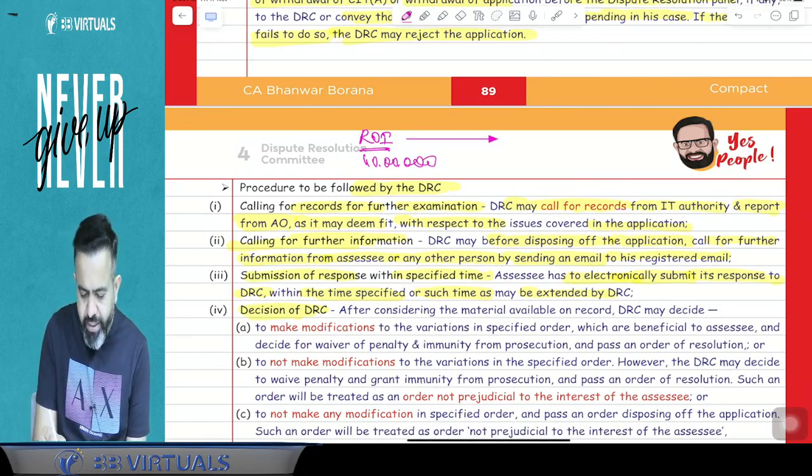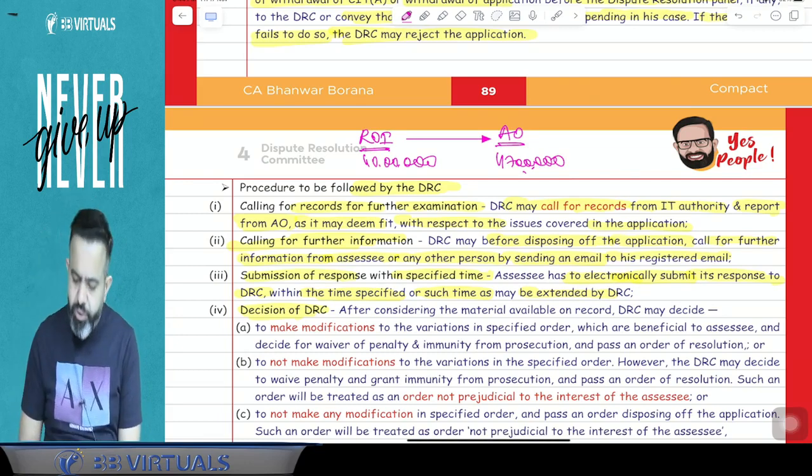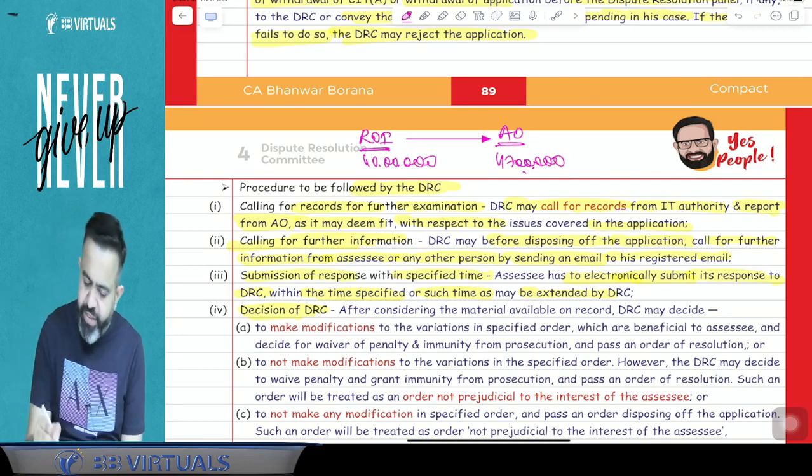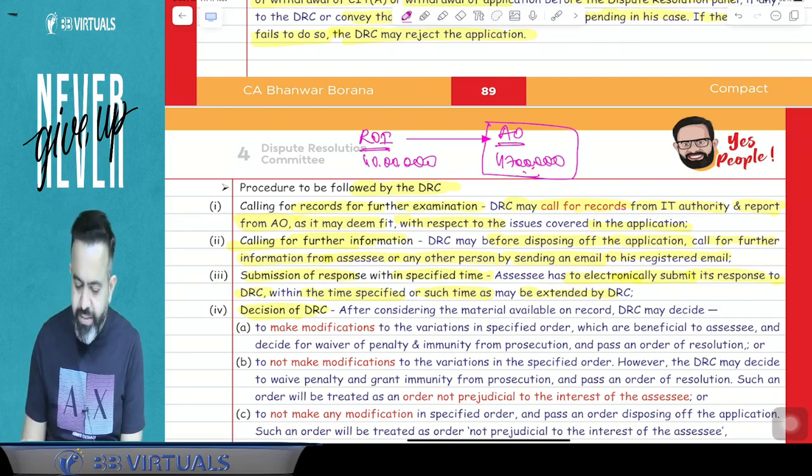Suppose you filed the return, your income was 40 lakh. After that, the AO made a variation and increased your income to 47 lakh. So can the assessee file an application to the DRC? The answer is yes. The AO made a variation of 7 lakh and says that your income is 47 lakh. Now the assessee is with the DRC.